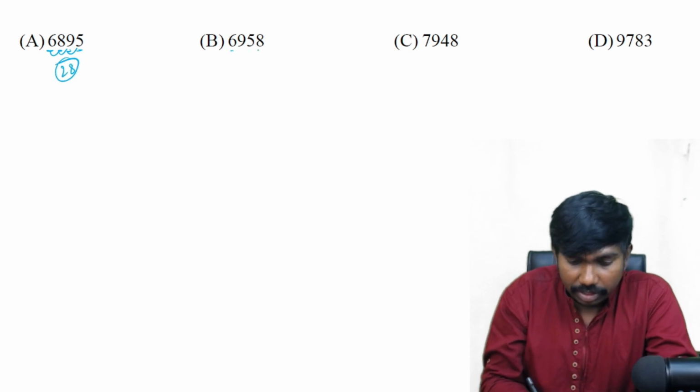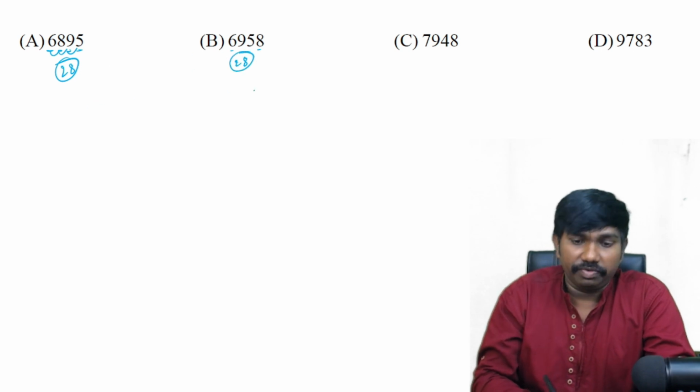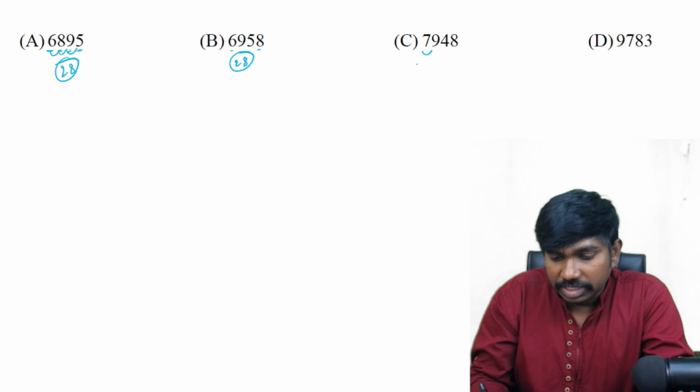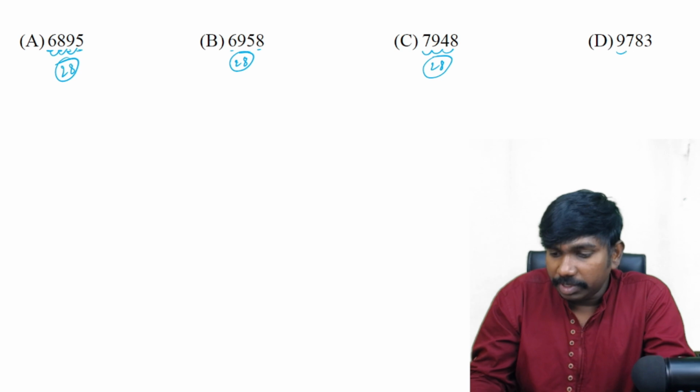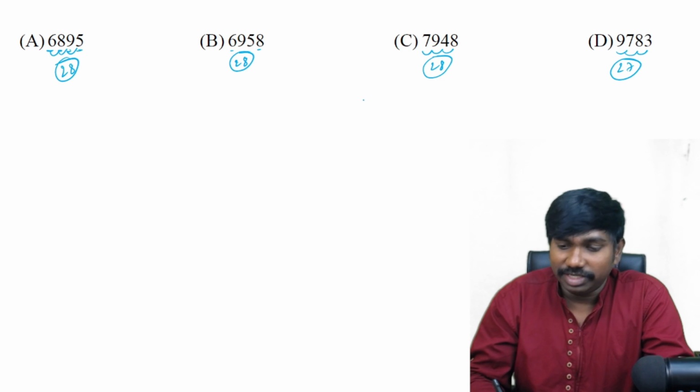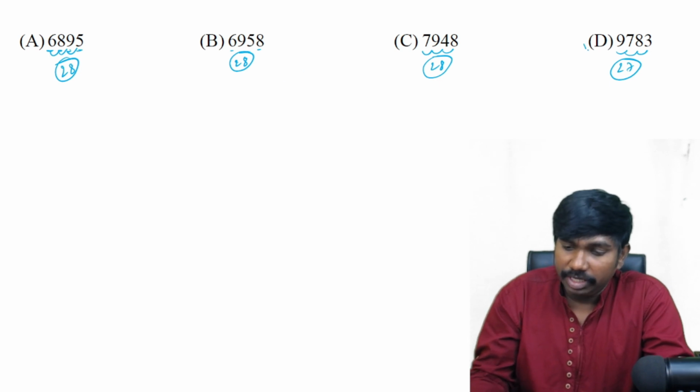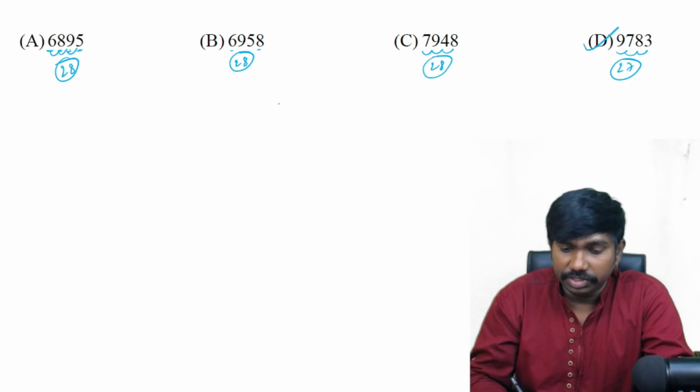6 8 9 5, again the same digits are there like in option A. That means here also we will get sum 28 only. 7 plus 9 16 plus 4 20 plus 8 28 is the sum of the digits. 9 plus 7 16 plus 8 24, 24 plus 3 is 27 is the sum of the digits. So the answer is all except option D are having the sum of the digits 28.